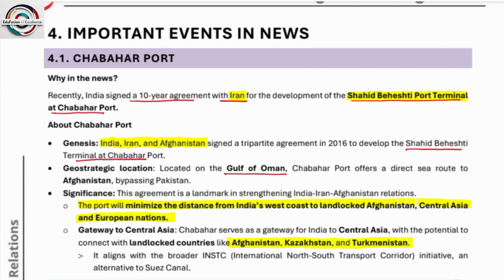Some of them: the Chabahar port. So I hope you all know what the Chabahar port is. Chabahar port is in Iran, okay, and it is located on the Gulf of Oman. Okay, Chabahar port offers a direct sea route to Afghanistan, bypassing Pakistan.